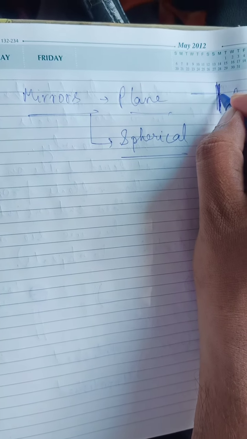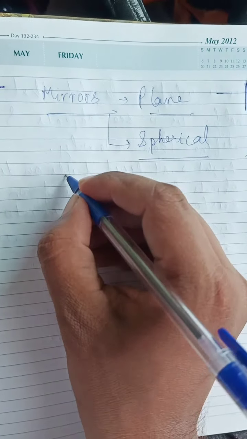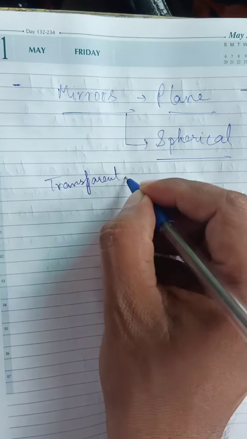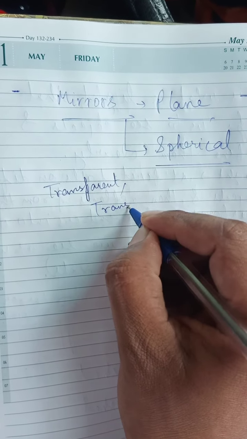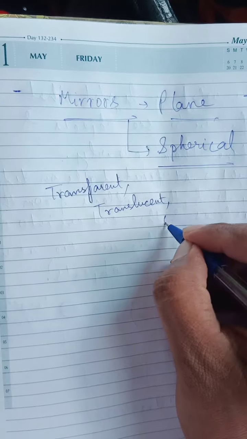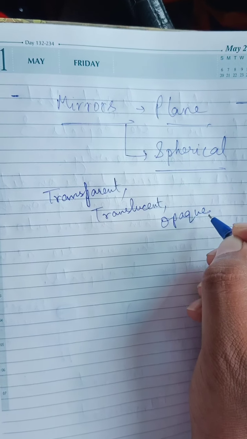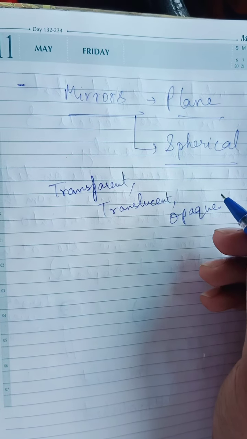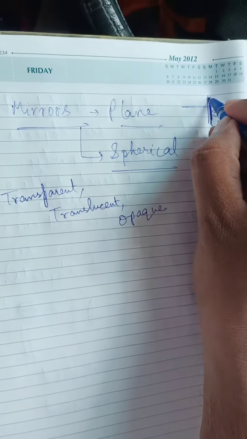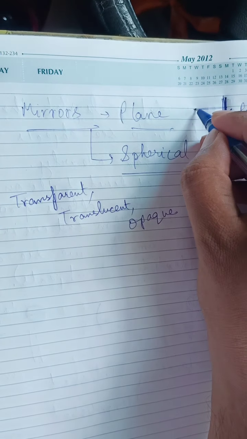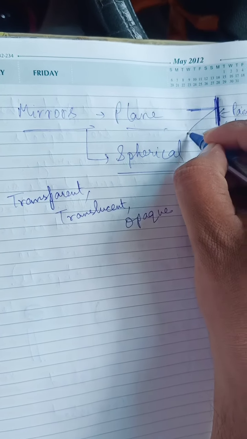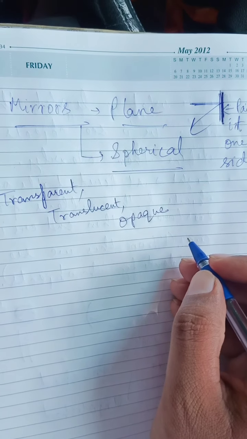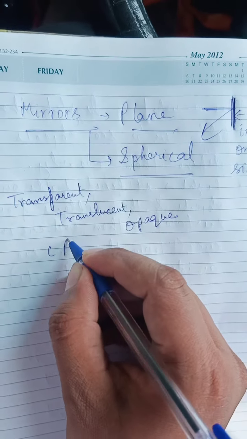Light is not able to pass through it. Why? Because we have studied in the lower classes about transparent, translucent and opaque. That concept from lower classes is why it is said that knowledge is very important. Transparent means we can see the other side, light can pass through it. Opaque means light cannot pass through it. When light is not able to pass through, definitely it will be reflected back.